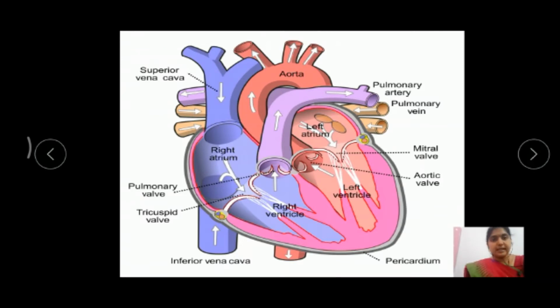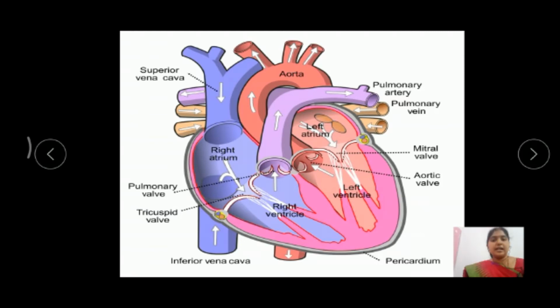The atria are called the receiving chambers of the heart. The right atrium receives deoxygenated blood from the body parts, and the left atrium receives oxygenated blood from the lungs, so they are called receiving chambers of the heart.